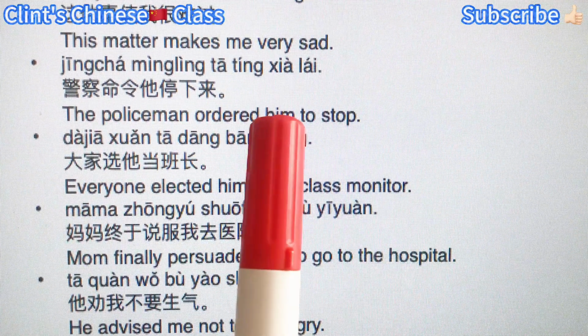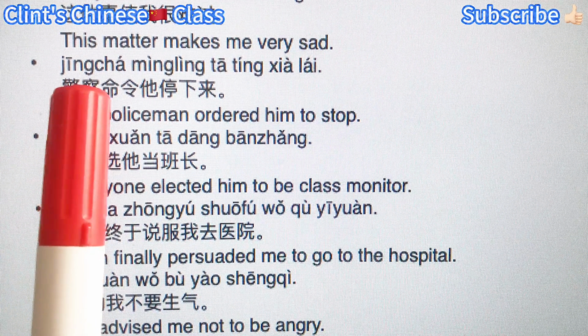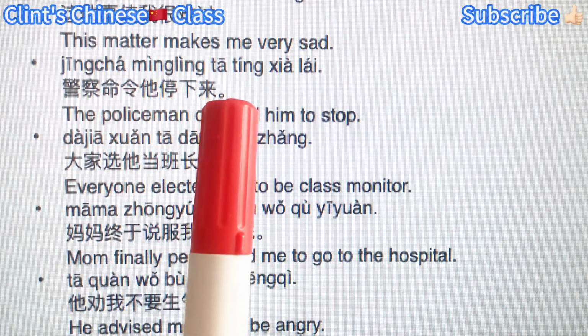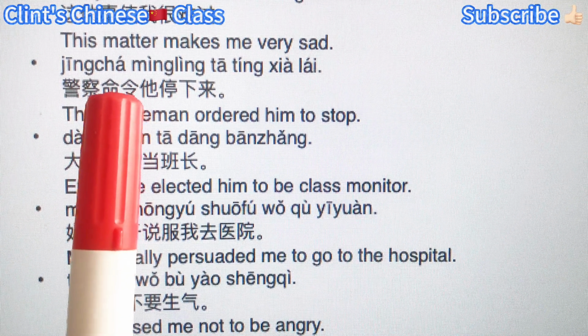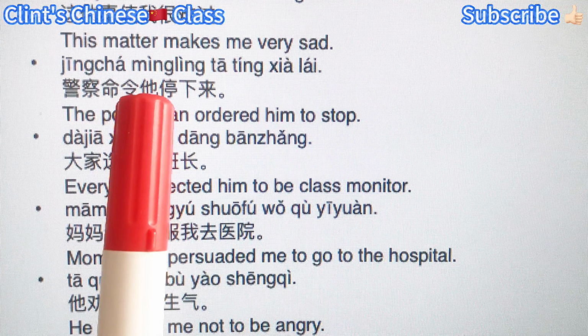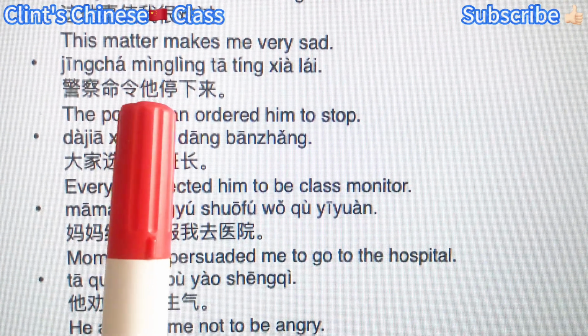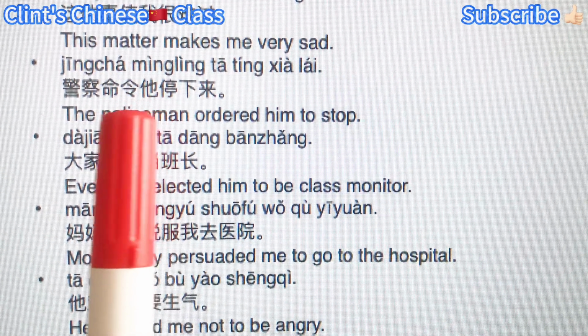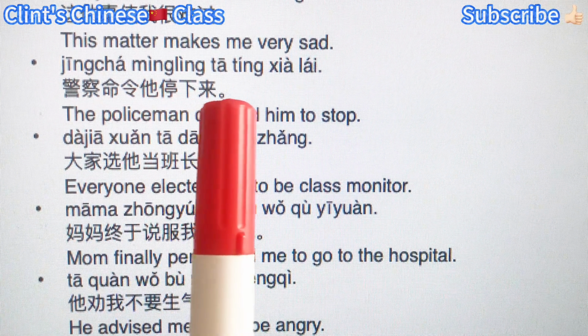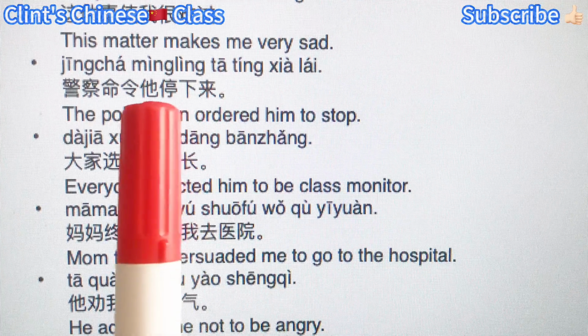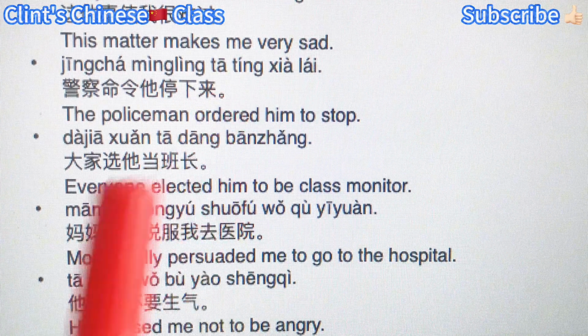The policeman ordered him to stop. 警察命令他停下来. 警察 the police, subject, 命令 order, the verb, and 他 he is the object of the verb 命令 order and then the subject of the verb phrase 停下来 stop.